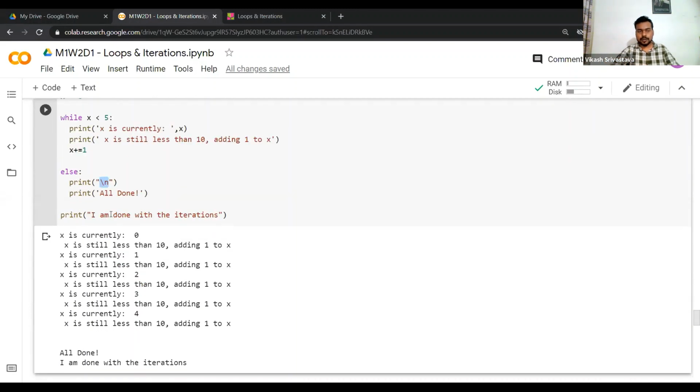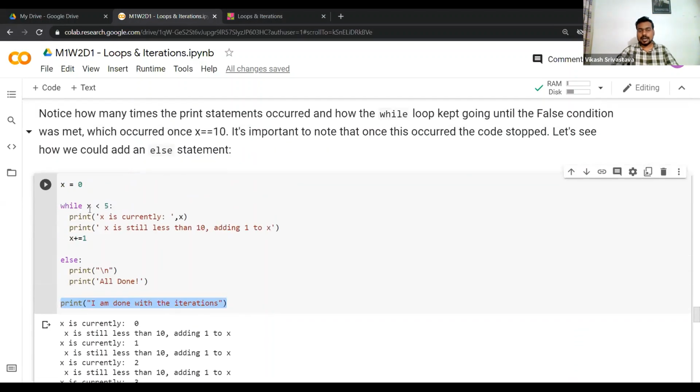Okay, so I hope you are aware of this particular thing. \n will introduce a new line. Okay, and then you can print all done, and then finally you can simply print I am done with the iterations, right? So this will be executed regardless of whatever there is, unless you have run an infinite while loop, right?